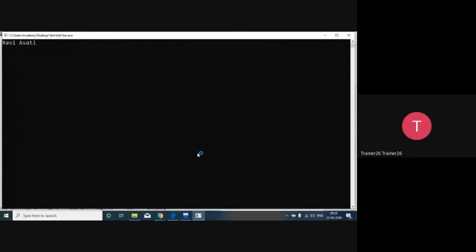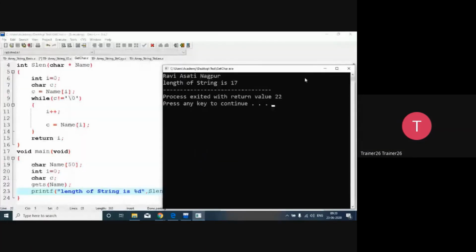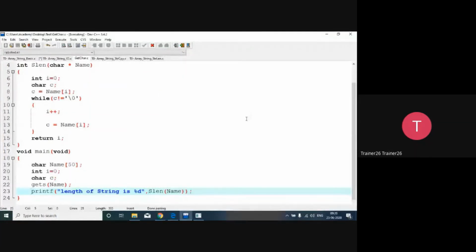So when I give any string, let's see, spaces are taken. So total 17 characters are there, and it's calculating it perfectly. So hopefully today I have shown a little bit of an approach to programming.